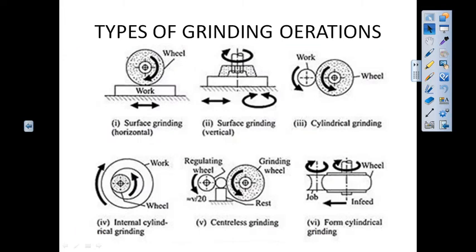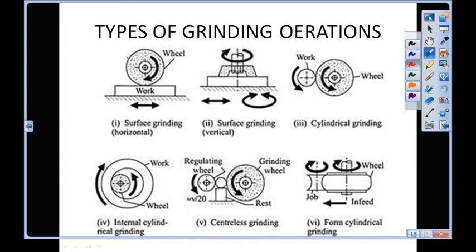Now next, types of grinding operations. So basically first we have surface grinding. This is the basic diagram in which the work is fitted on the table and is given speed left to right, and the grinding wheel is rotating about this horizontal axis. Second category of surface grinding, in which the axis of the grinding wheel is in the vertical plane.